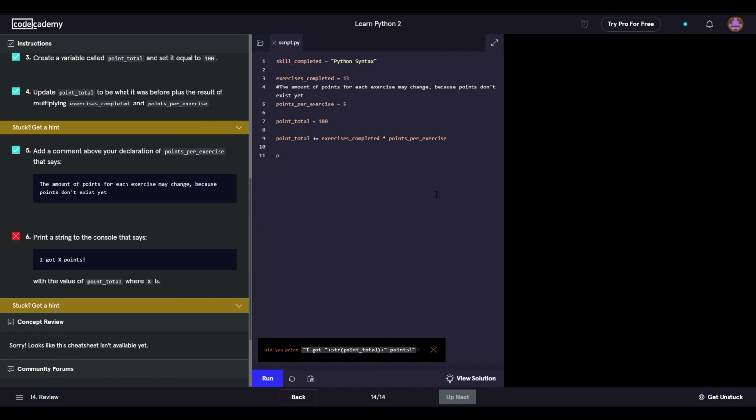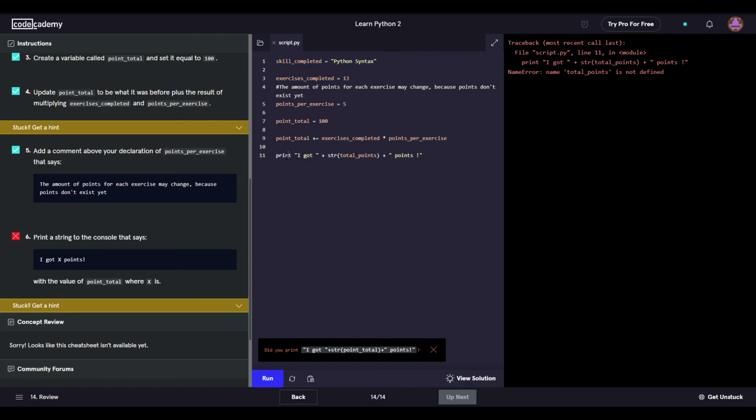Okay, so what we're going to do here is not make the same mistake. I got, space, plus, this is a string function, str of total points plus exclamation mark. Oh, it's a points. Yeah. There we go.